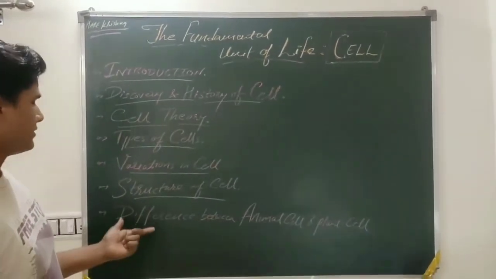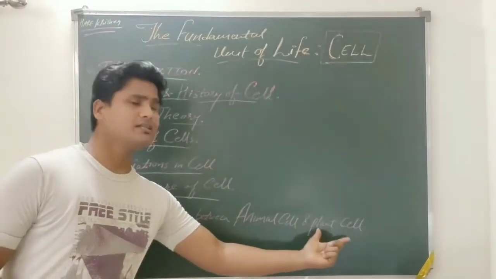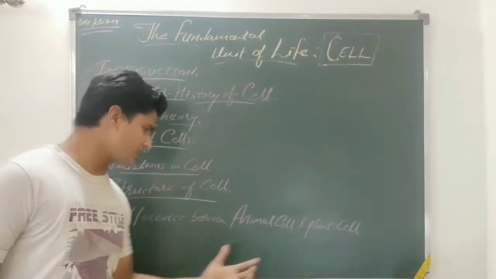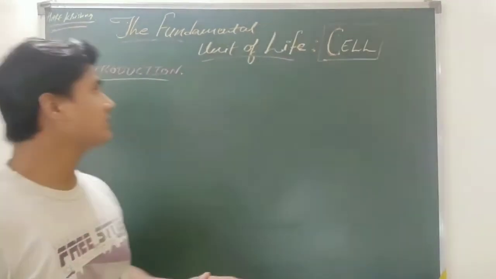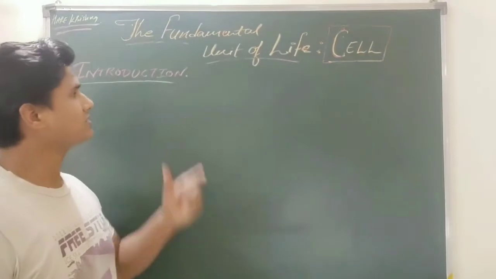And at the last part, we will differentiate the plant cell and animal cell, which are considered as living beings. So we are differentiating the plant cell and animal cell. Students, now we will take the introduction of our topic, that is cell.